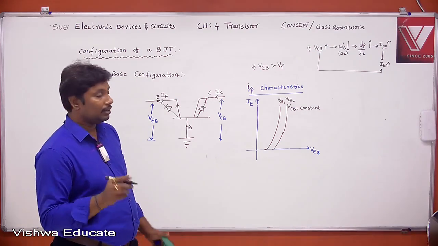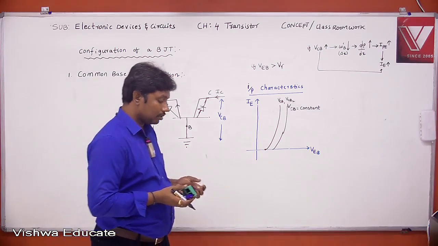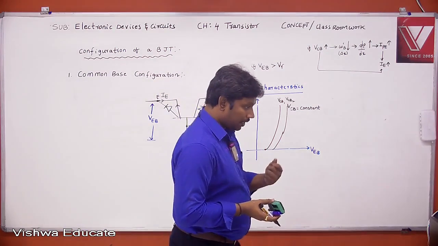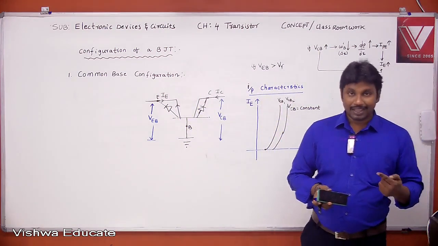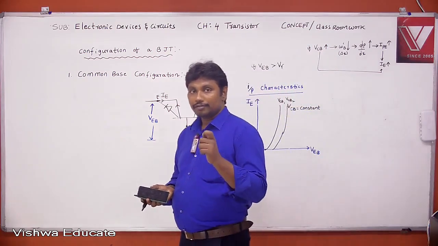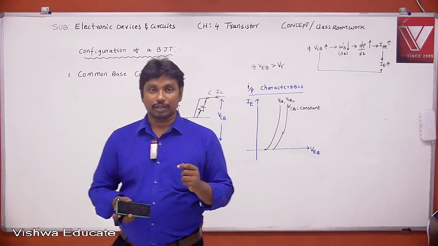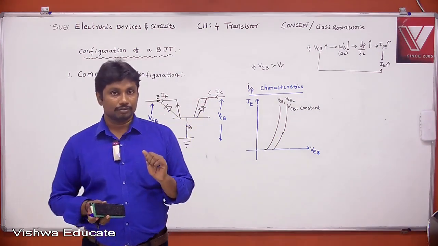Right. Next one. IE is the current through the emitter junction. VEB is the voltage across the emitter junction.